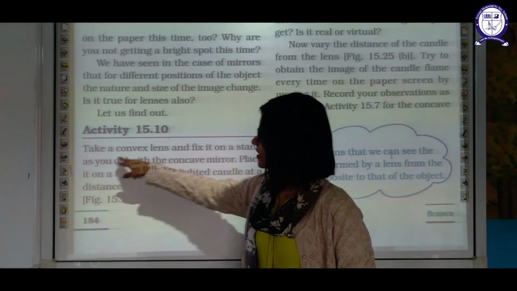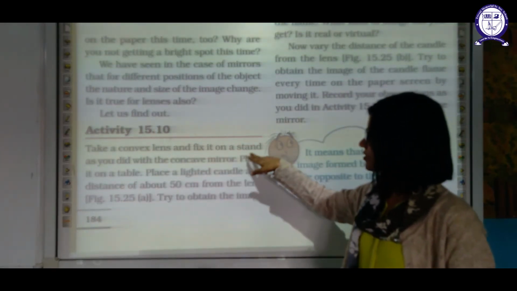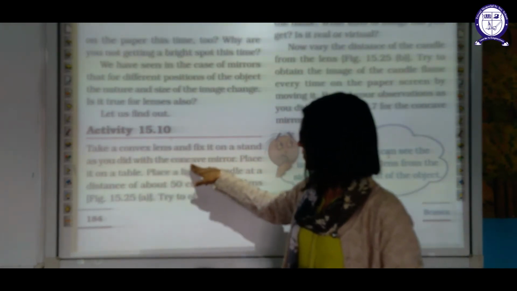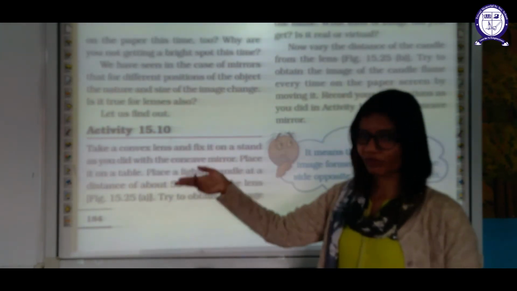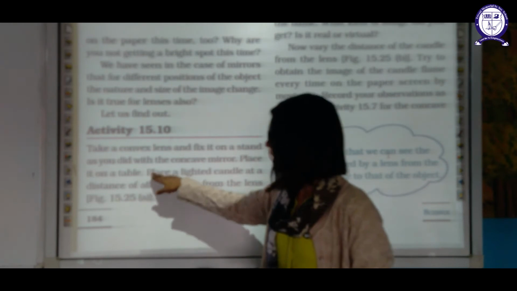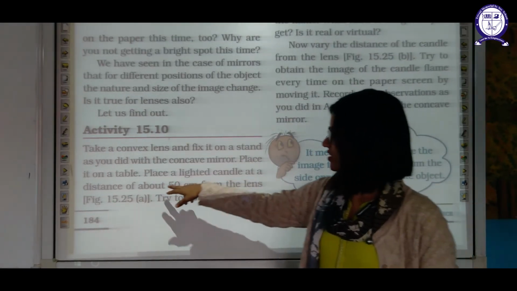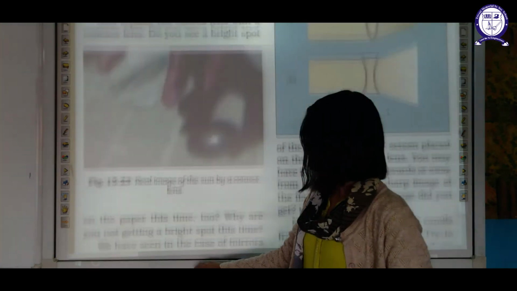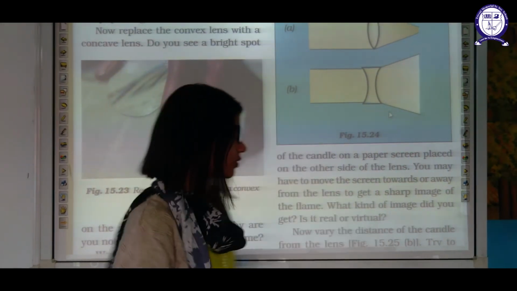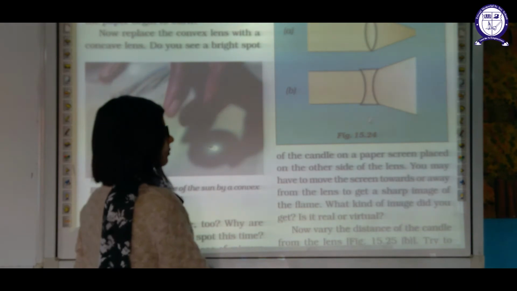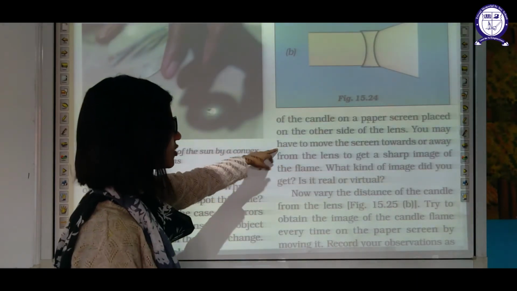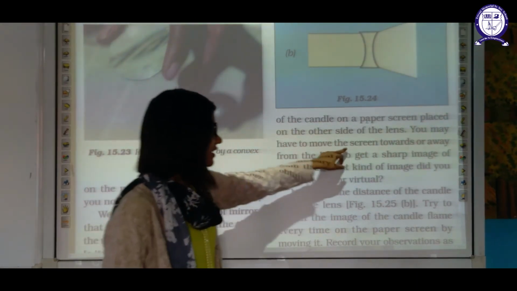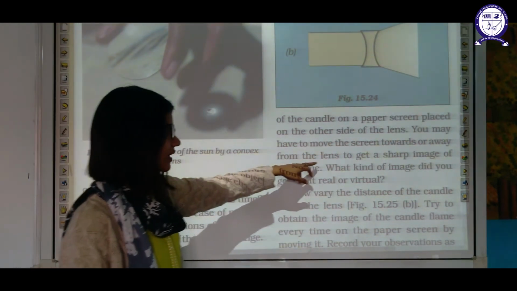Activity 15.10. Take one convex lens and fix it on a stand as you did with the concave mirror in the previous activity. Place it on a table. Place the lighted candle at a distance of about 50 cm from the lens. Try to obtain the image. What will happen in this case? On the paper placed on the other side of the lens, you may have to move the screen towards or away from the lens to get the sharp image.